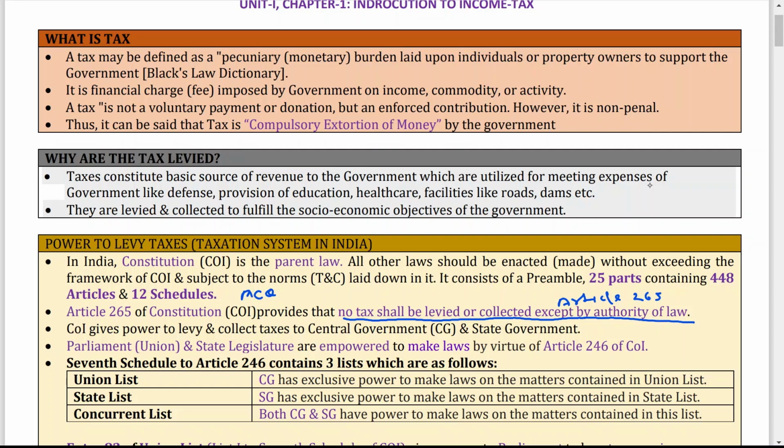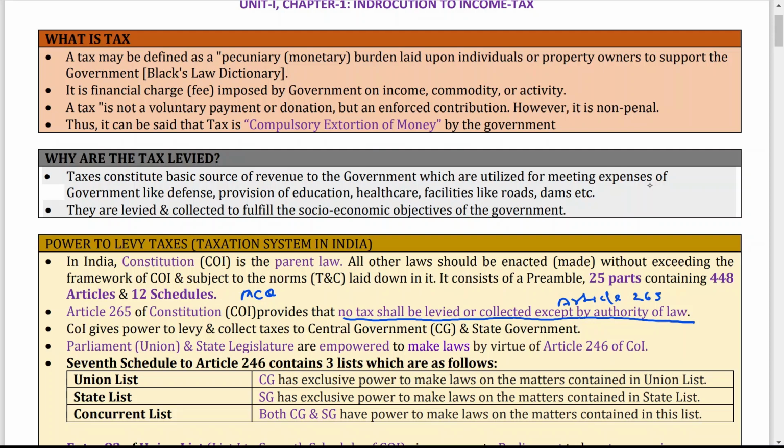So Article 265 of the Constitution of India provides that no tax shall be levied or collected except by the authority of law. Now, the Constitution of India gave powers to levy and collect taxes to the central government and state government.